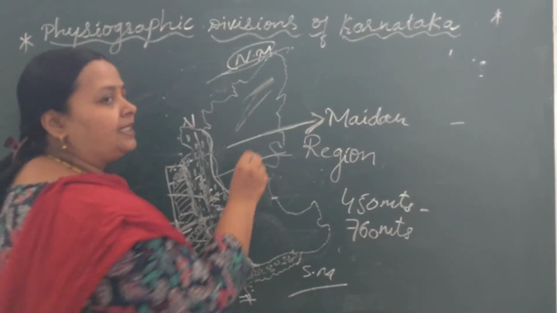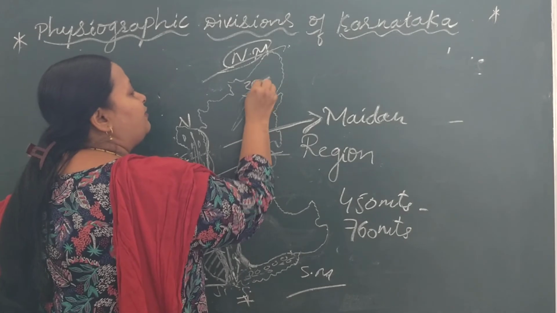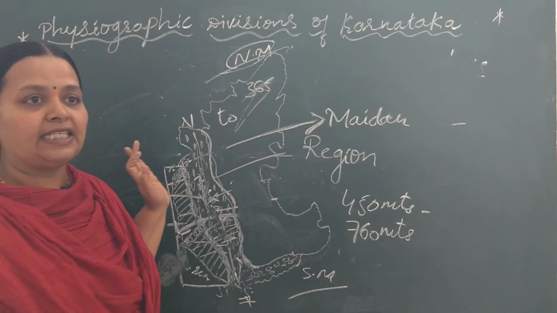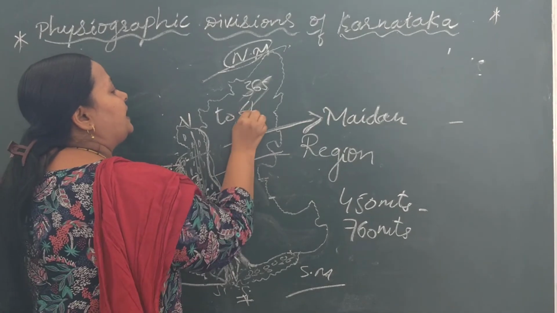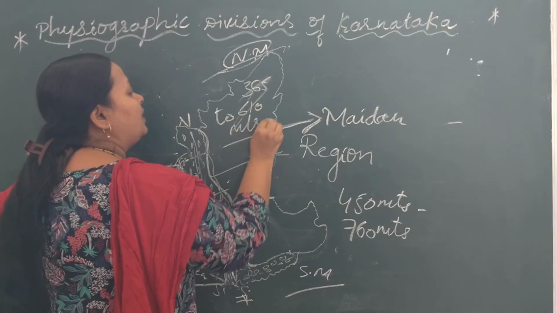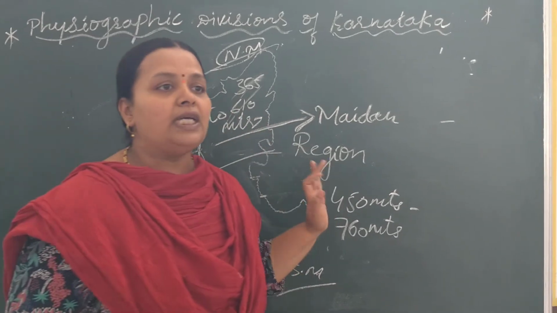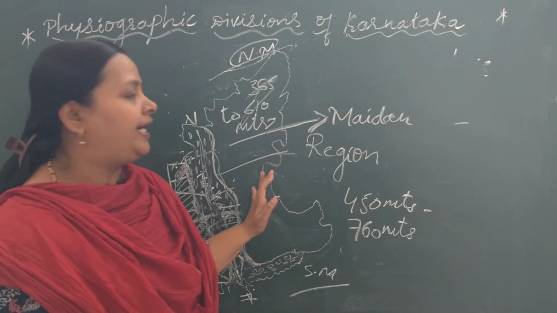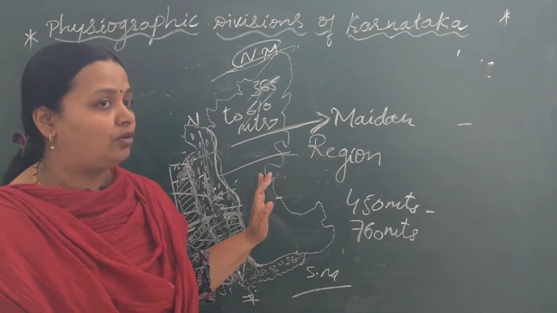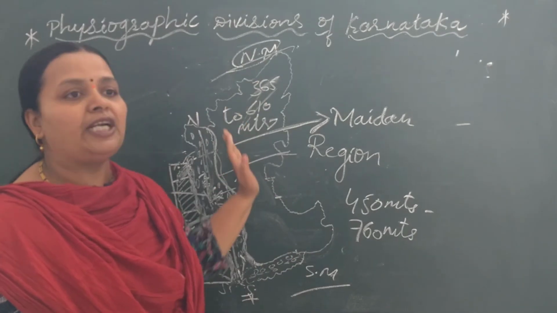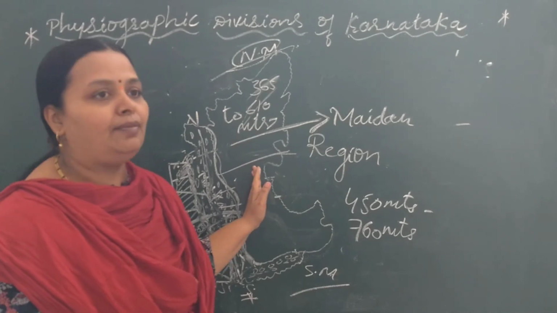How much is it? It is 365 to 610 meters above the sea level. And we can find hills and hillocks at different places of the northern Maidan.